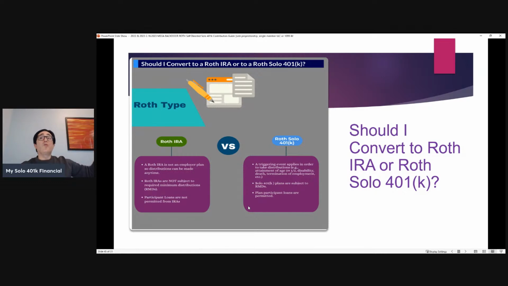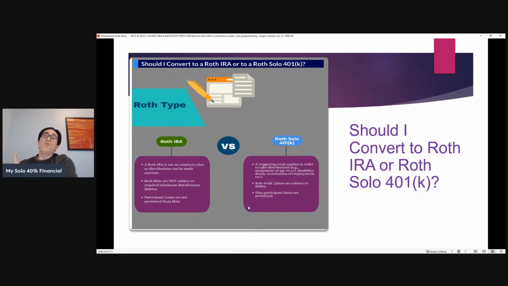So with respect to a Roth IRA, what draws some people to transfer the funds from the voluntary after-tax account to the Roth IRA varies, but it could be because with a Roth IRA, you can take funds out without having to meet a triggering event.